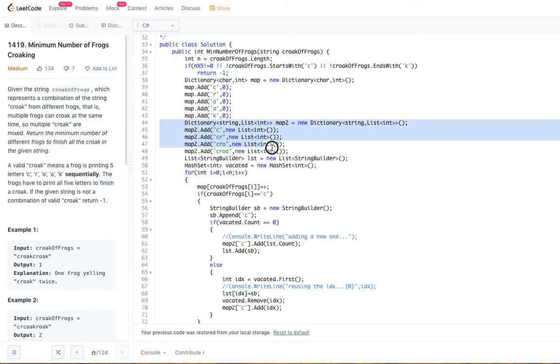And here, in this one you are keeping track of the 4 different words: map of C, CR, CRO, CROA. The left side is a string. Probably the maximum we are storing is 4 characters. Let's say each character takes 2 bytes. You could say 8 bytes on the left side, even though it takes 2, 4, 6 and 8. Since the worst case is 8, let's take 8 into 4, 32. It's far less than that, but just for the worst case, let's assume 32 on the left side.